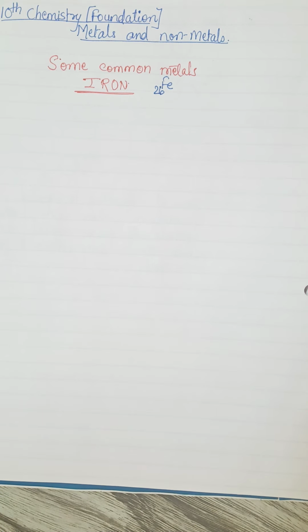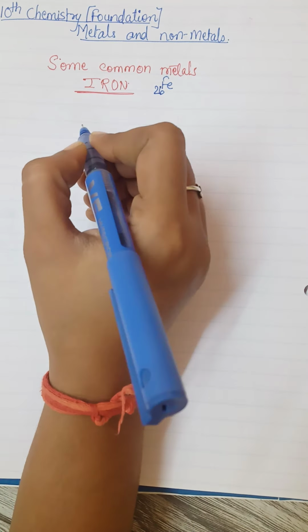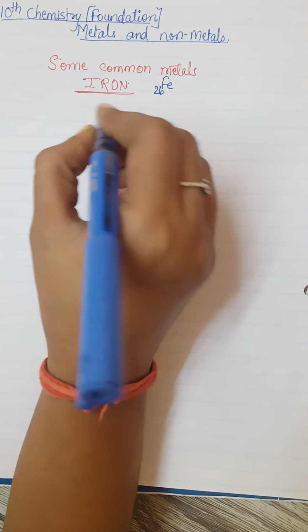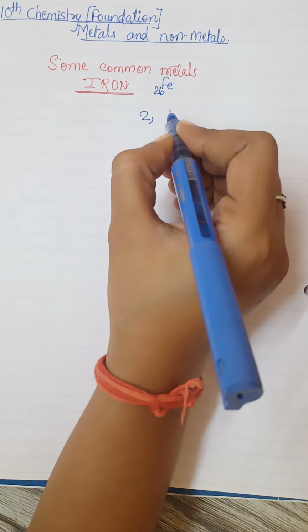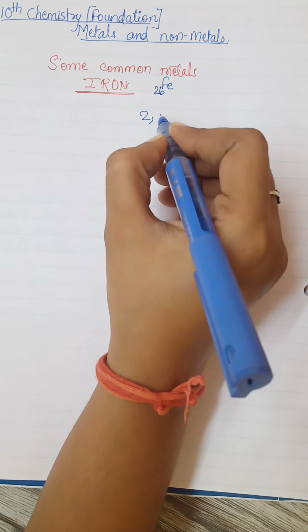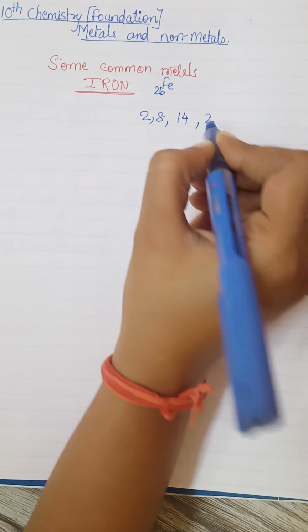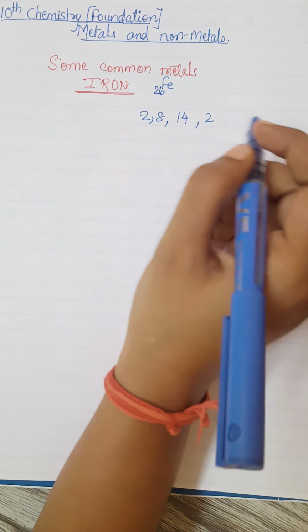So the electronic configuration, I'm not giving you 1s2 या s and p के हिसाब से, I'm giving you just shell wise, that is K L M N. So the electronic configuration will be 2, 8, 14 and 2. Basically this you can say is an exception.